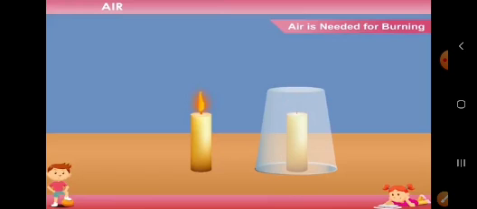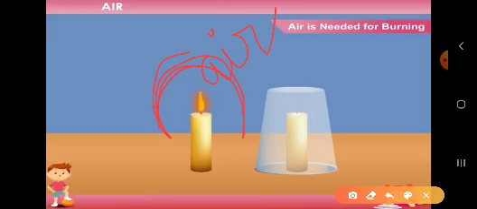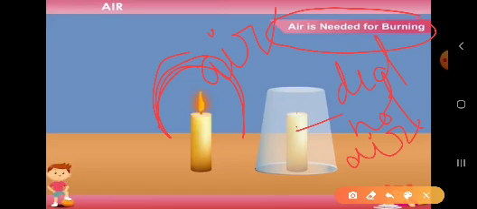So children, the first candle is open. It has air all around. But this candle did not get air. That is why it is blown off. It stops burning. Here we can say air is needed for burning. So children, without air we cannot burn fire.